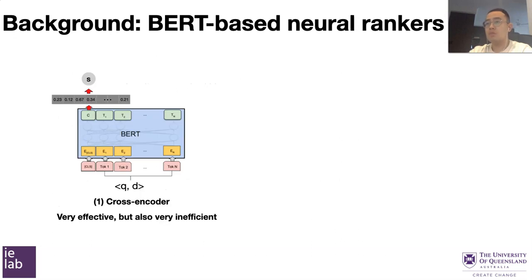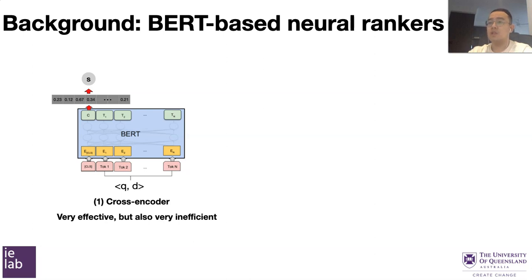So there are two main groups of BERT-based rankers. The first group is called cross-encoder, where query tokens are paired with document tokens and input to the BERT model as a whole. The output of the BERT model is the dense representation of the query-document pair, which will be used to estimate a matching score.